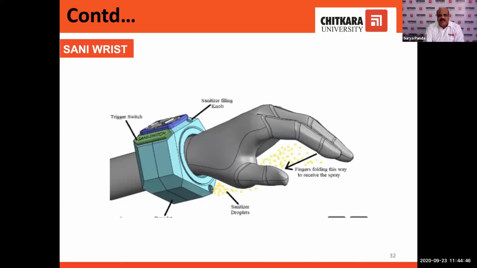Similarly, we have developed one Sanirist. Here, a watch kind of thing which you can wear, and you can store around 130 ml of sanitizer, and you can put the alarm, or you can sanitize your hand at any time. So it is very easy, very fancy, and very easy to operate. Moreover, you can put the alarm every 1 hour or every 40 minutes, and it will sanitize your hand automatically.